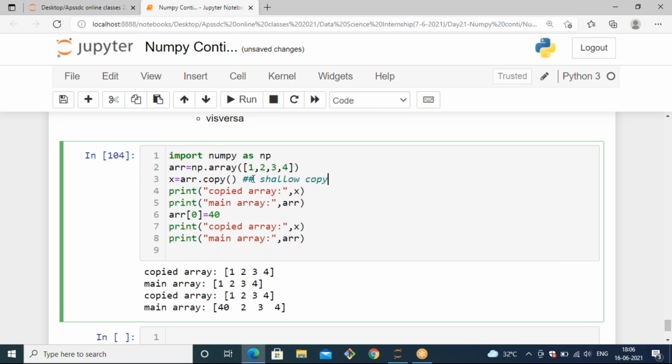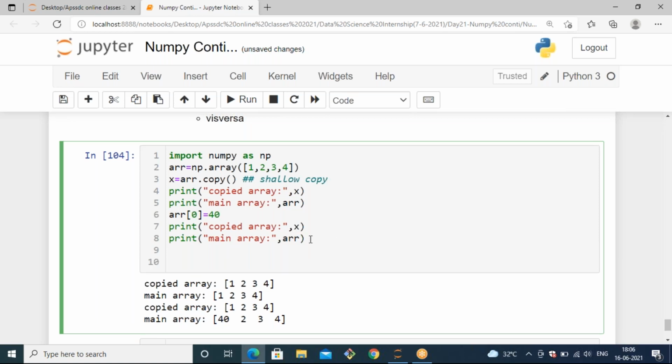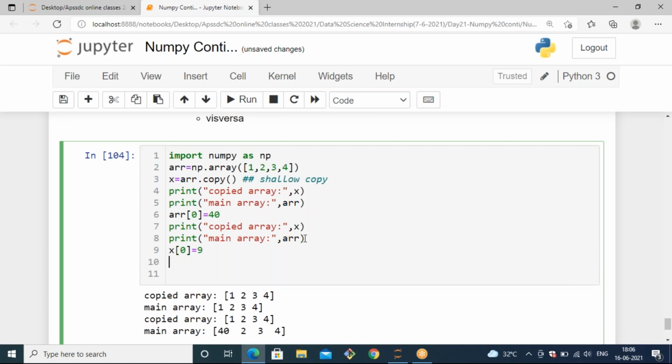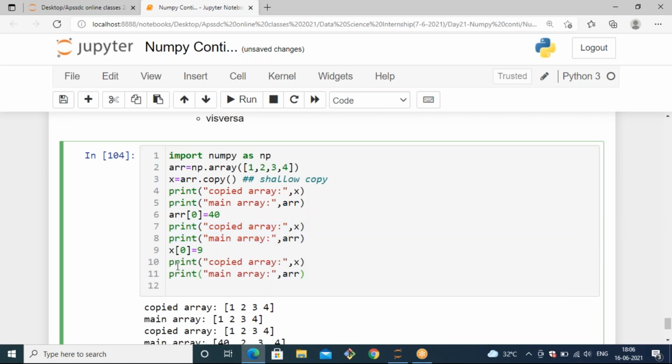That means whenever you make changes in any array, they are not reflected in the other array. Here we are changing the main array, but if you want to change the copied array and observe the changes, you can, and the changes should not affect one another. So now let's change the x value. x means our copied array. If I change x[0] to 9 and print the arrays again, you can see only the copied array changed.